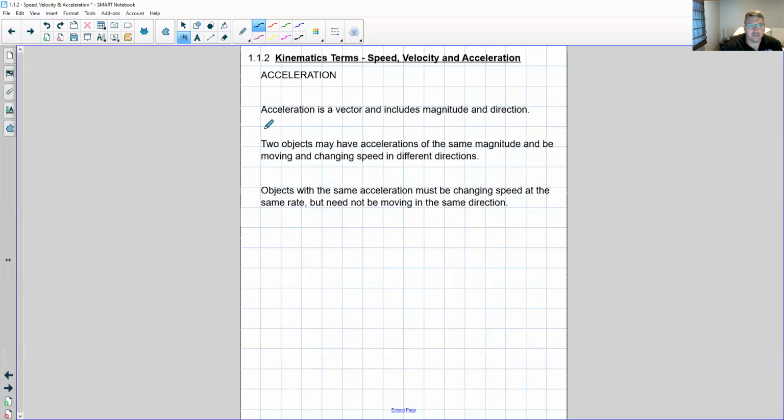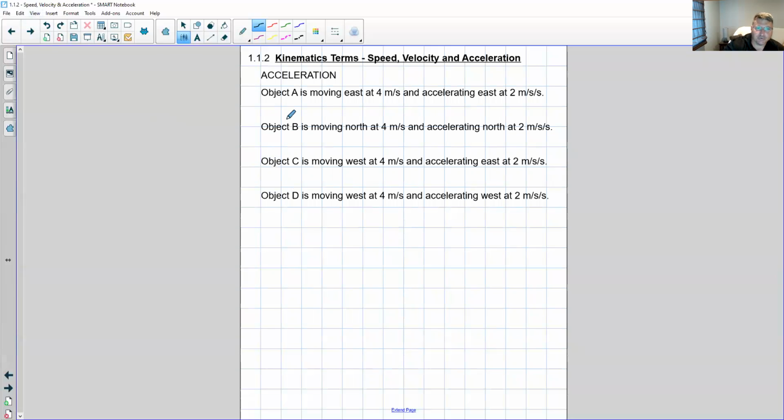All right, let's talk about acceleration briefly. Acceleration is a vector that includes magnitude and direction. So objects can have accelerations of the same magnitude and be moving and changing speeds in different directions. That sounds a little bit strange, but I'm going to show you an example. Objects with the same acceleration must be changing speed at the same rate. They don't actually have to be moving in the same direction.